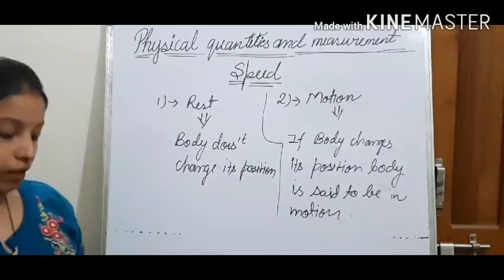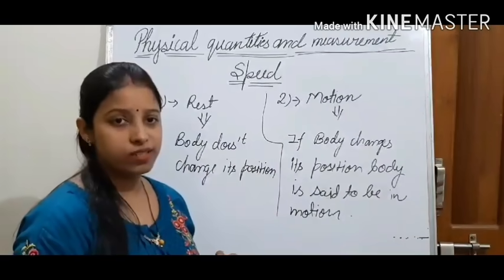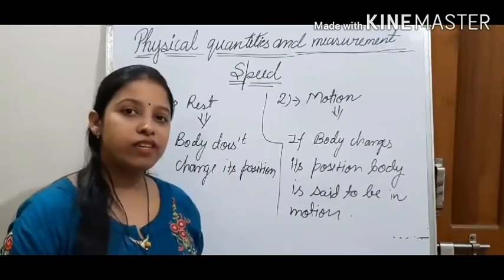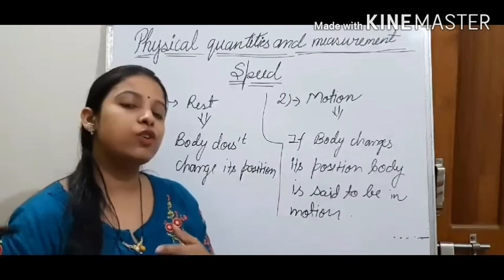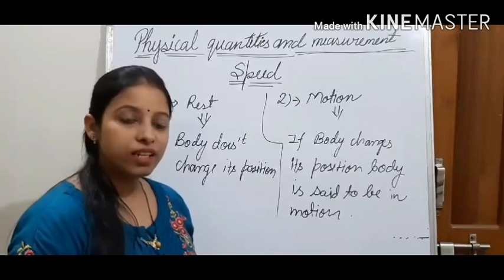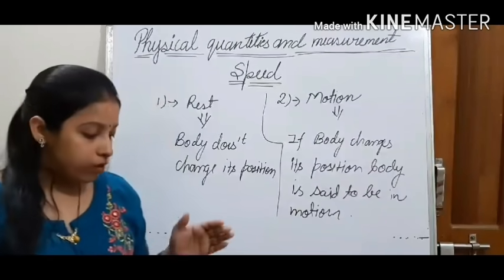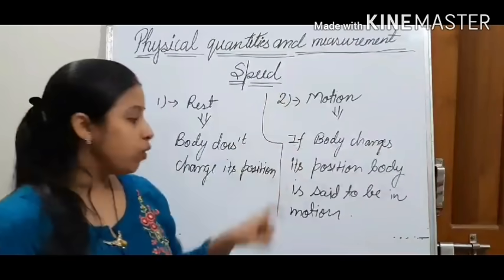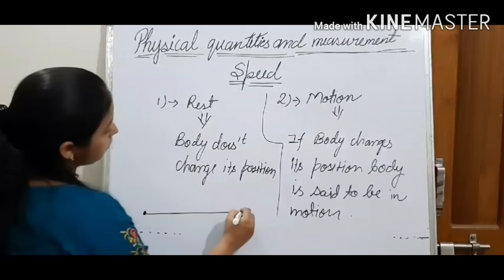Different kinds of bodies have different kinds of motions. Like a fan has rotatory motion. A cycle moving on a straight road has rectilinear motion. Now, if a body is in motion, it will cover a certain distance.